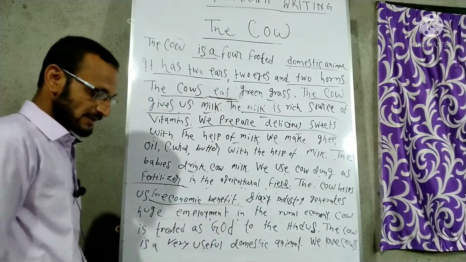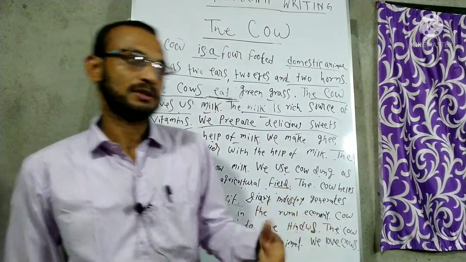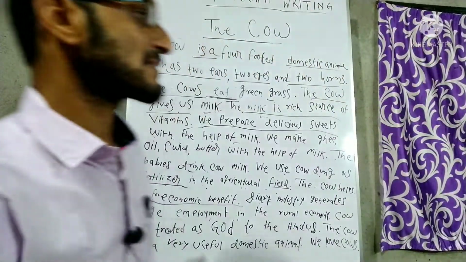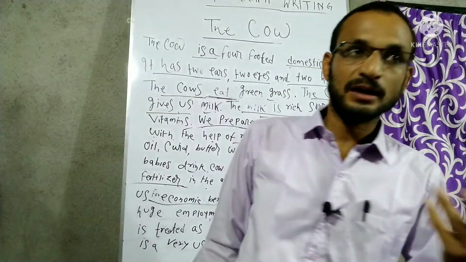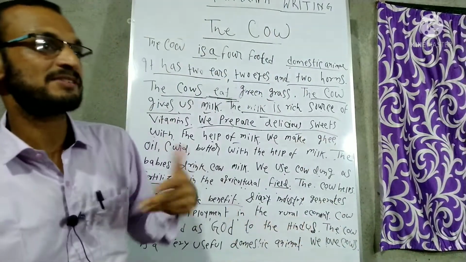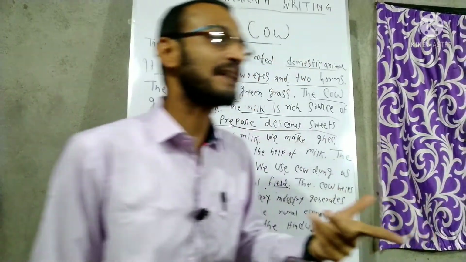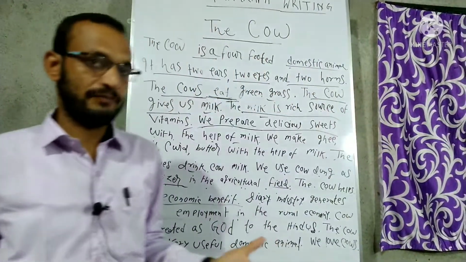Why? Because the milk, if we sell the milk to any kind of vendors, we can earn money, right? If we produce the cow dung, okay, it is also more economically beneficial, because if we sell this cow dung, or we use that cow dung in the agricultural field, it will give an economic benefit.